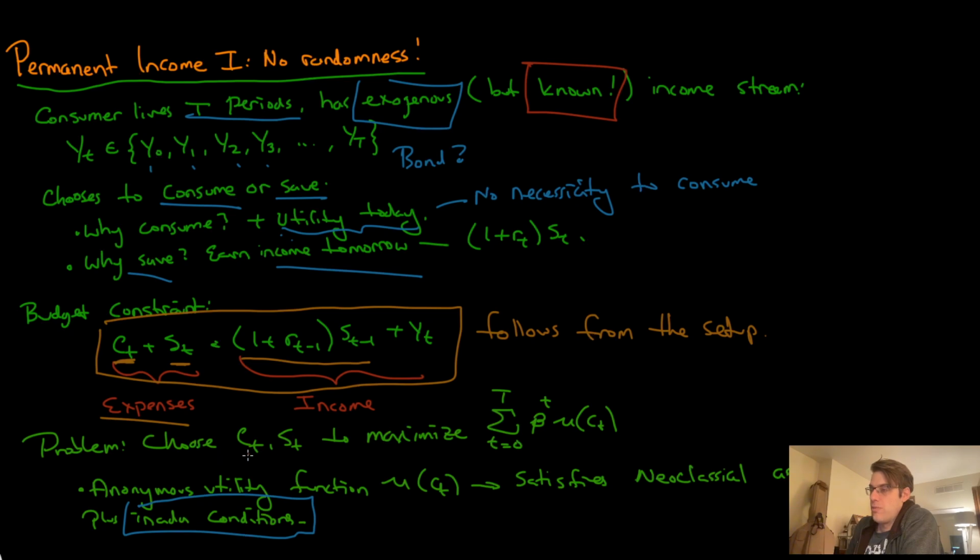And then our problem is going to be to choose c_t and s_t to maximize the flow of lifetime utility. So we're going to have to solve this every single period. When I say choose c_t and s_t, I mean in period 0 we have to choose c0 and s0. In period 1 we have to choose c1, s1. In period 2, c2, s2, and so on and so on.